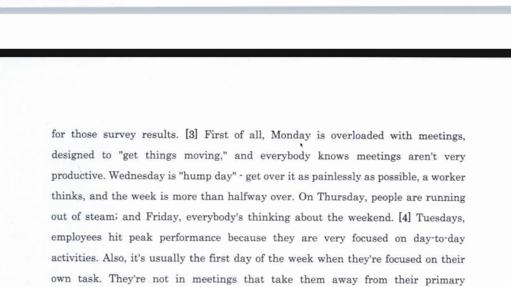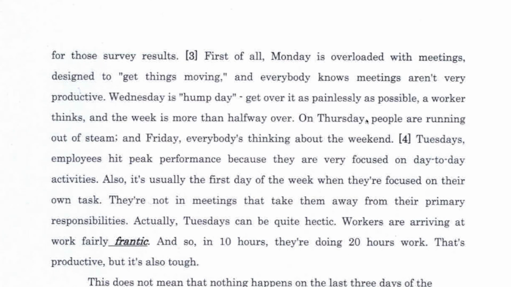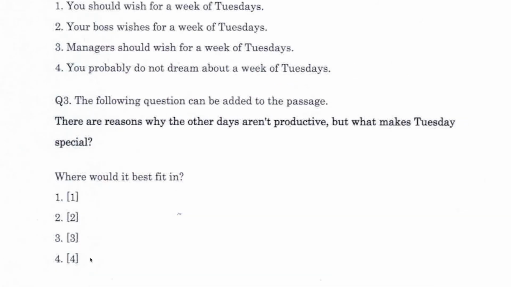First of all, Monday is overloaded with meetings designed to get things moving. On Thursday, people are running out of steam, and Friday, everybody's thinking about the weekend. Tuesdays, employees hit peak performance because they are very focused on day-to-day activities. I would say number 4.